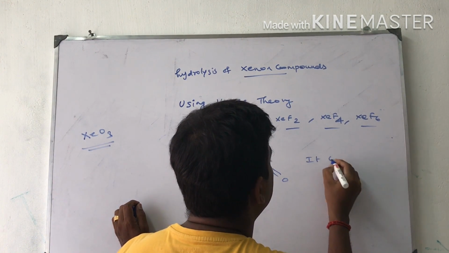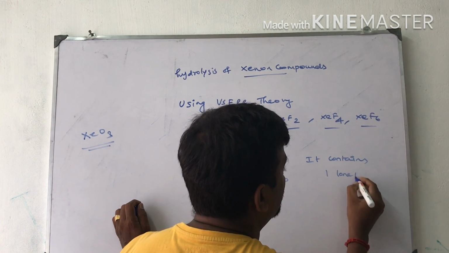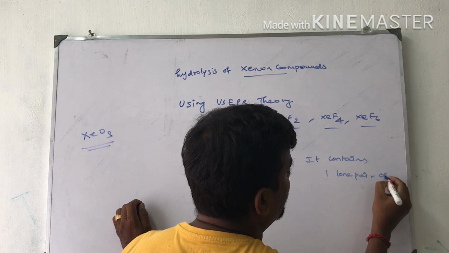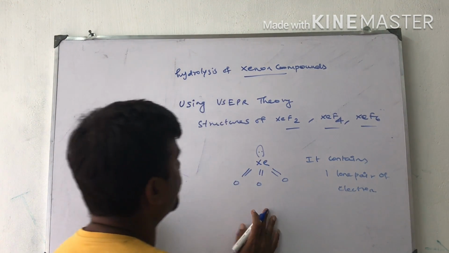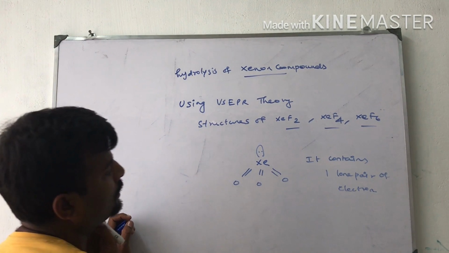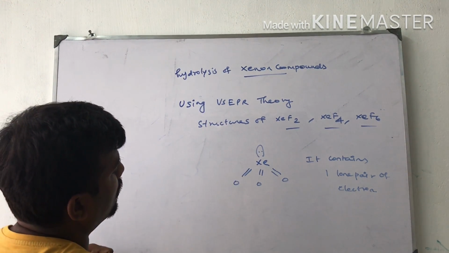It contains one lone pair of electrons. Next one is square pyramidal.